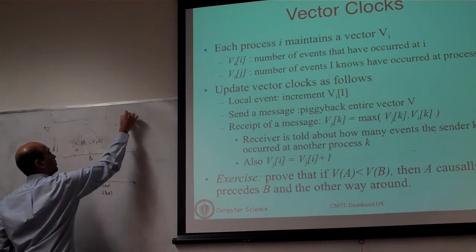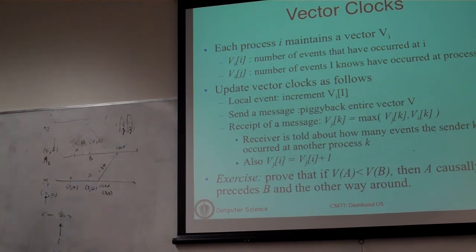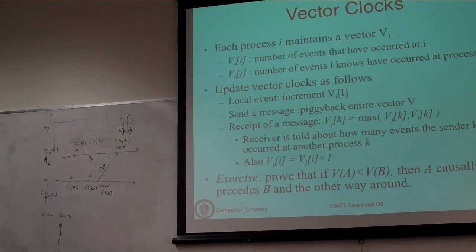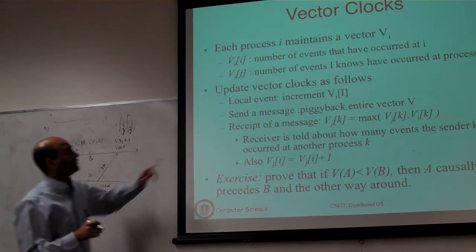So you do an element by element max, and essentially this becomes 3, 2. You are doing the exact same algorithm, except that you are doing it on a vector of integers rather than a single clock value.